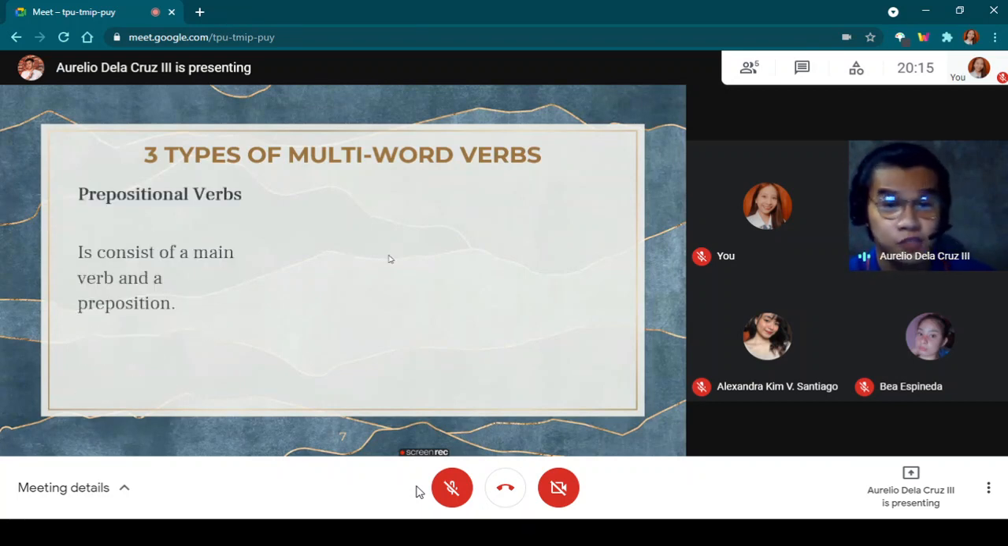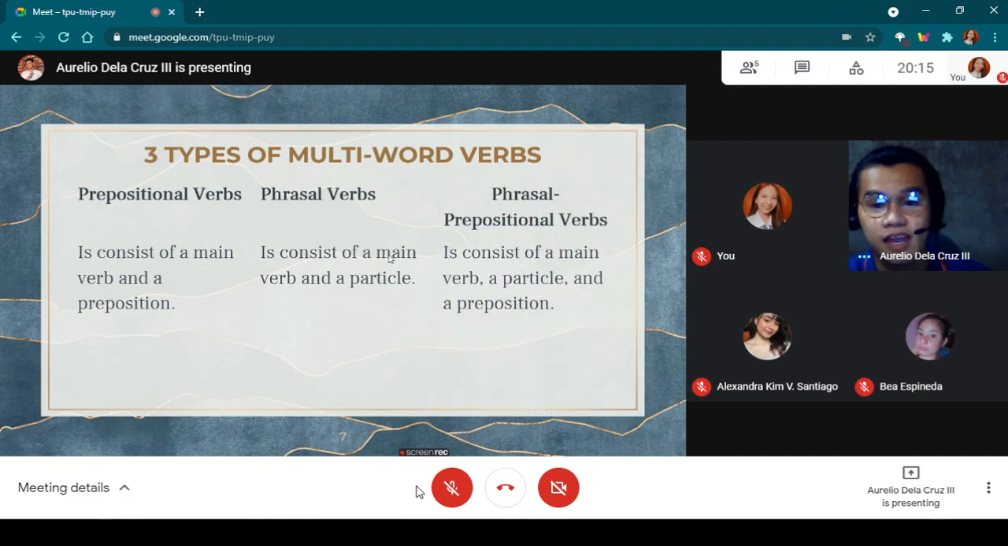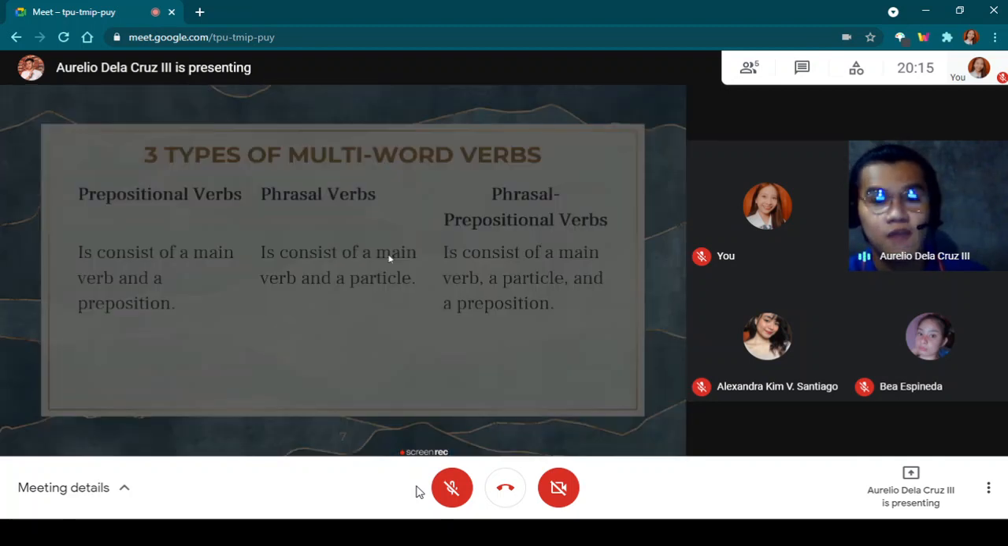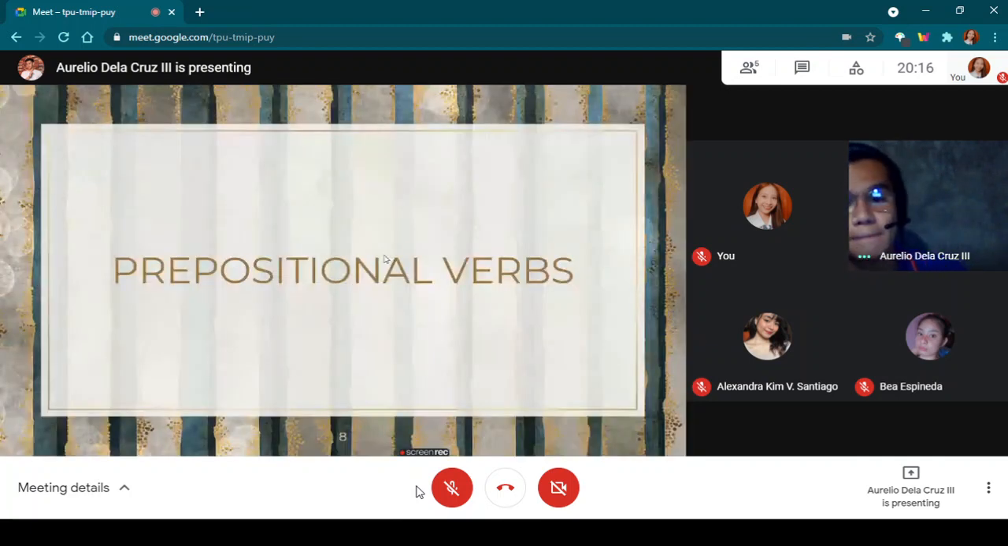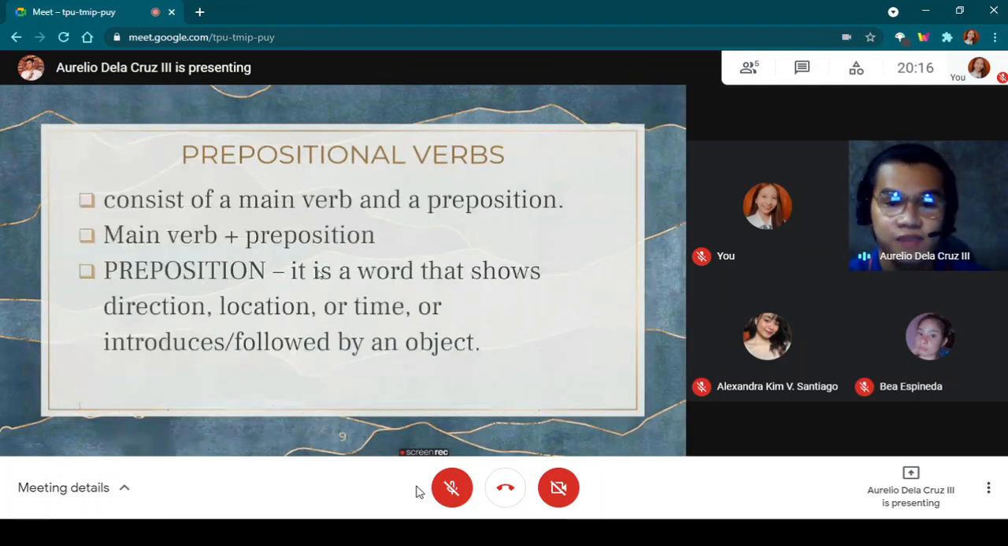Number one is the prepositional verbs. It consists of a main verb and a preposition. Next one is phrasal verbs. It consists of a main verb and a particle. And phrasal prepositional verbs consist of a main verb, a particle, and a preposition. Now let's define them individually. Prepositional verbs consist of a main verb and a preposition. Main verb plus preposition is the formula for prepositional verbs.